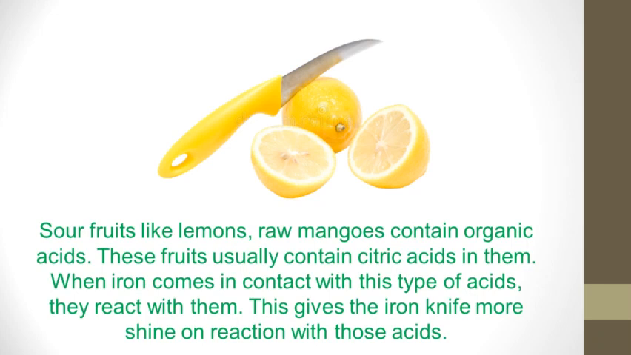Now, the iron knife shines better after cutting sour fruits like lemon and raw mangoes. Why is it so? Sour fruits like lemons and raw mangoes contain organic acids like citric acid. When iron comes in contact with these acids, it reacts with them, and this gives the iron knife more shine.